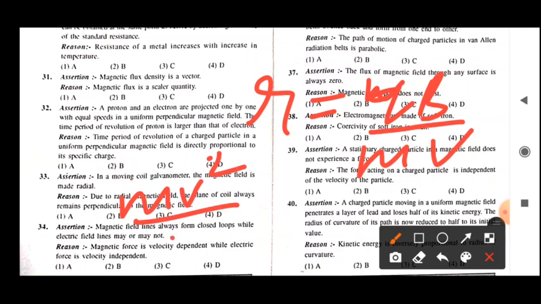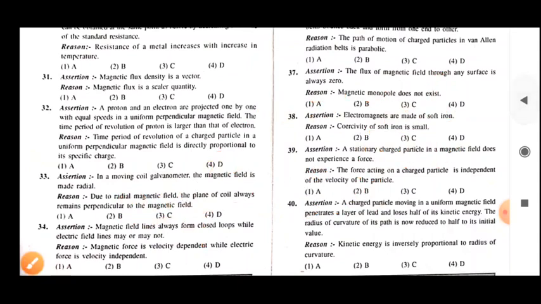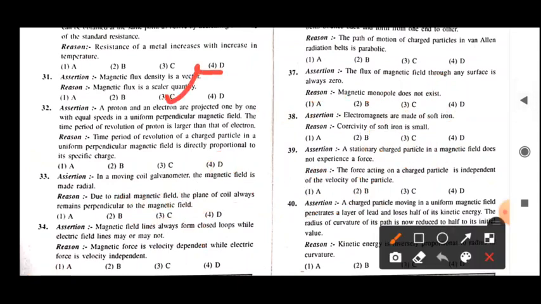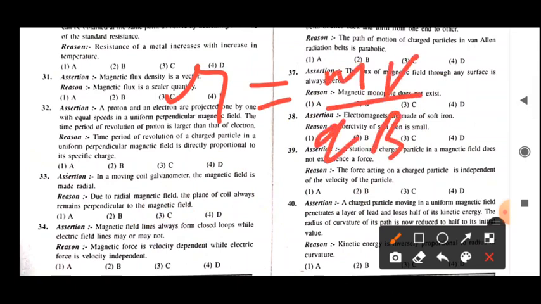The centripetal force mv squared by r is provided by the Lorentz force qvB, and you can calculate r from here. So r is equal to mv upon qB.